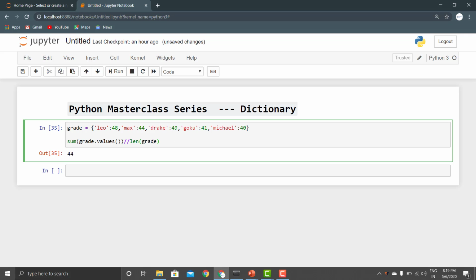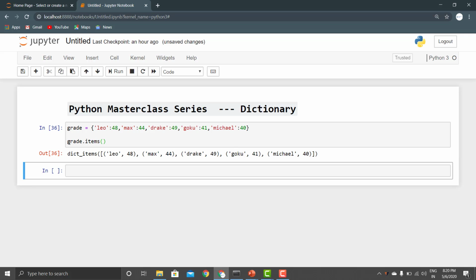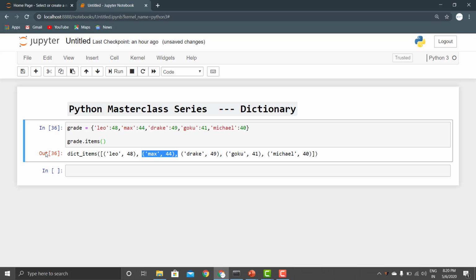Now next thing that we can also learn is grade.items, right? Okay, so we get each item in it, right? We get a list which has each item, and see, each item is actually made as a tuple because we cannot change it now, right? Okay, so next thing that we are going to learn is the get function.